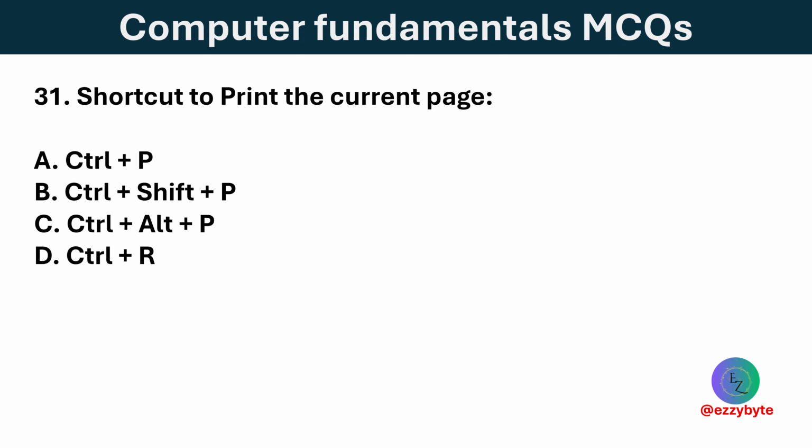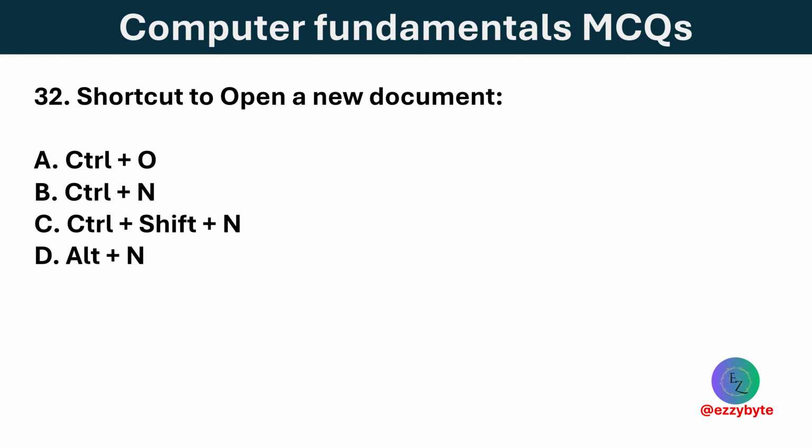Shortcut to print the current page. Options are Ctrl plus P, Ctrl plus Shift plus P, Ctrl plus Alt plus P, and Ctrl plus R. Option A is correct. Ctrl plus P opens the print dialog box. Shortcut to open a document. Options are Ctrl plus O, Ctrl plus N, Ctrl plus Shift plus N, and Alt plus N. Option B is correct.